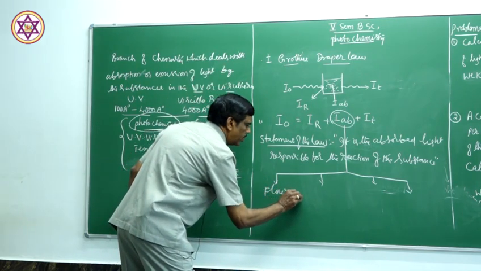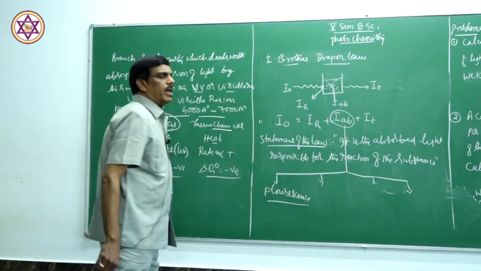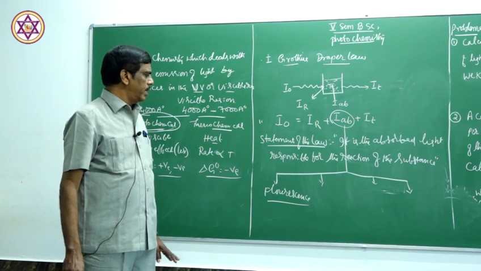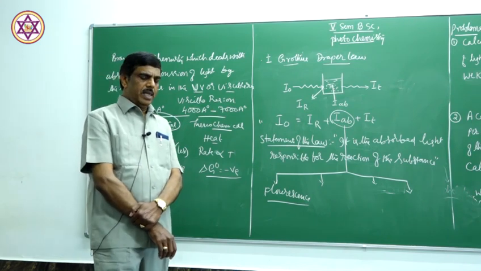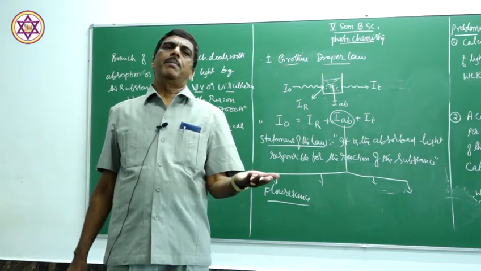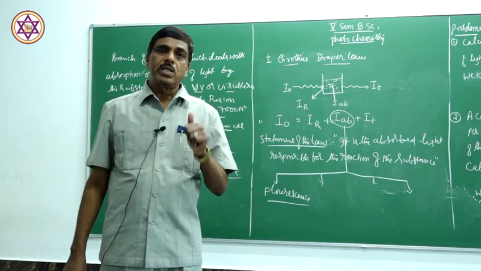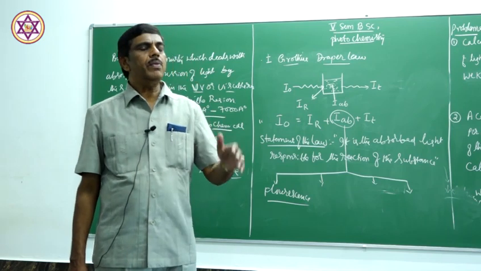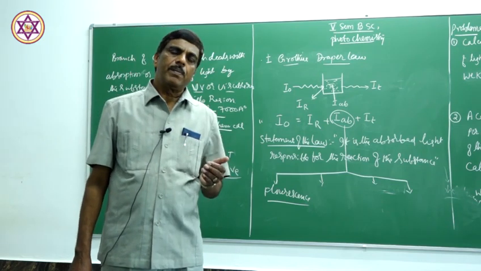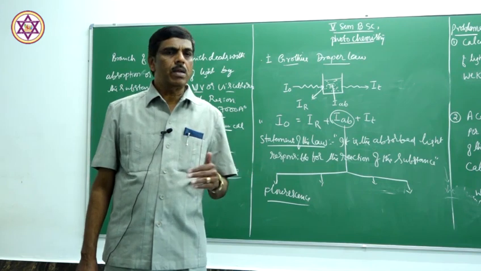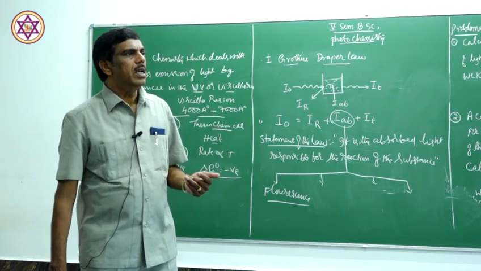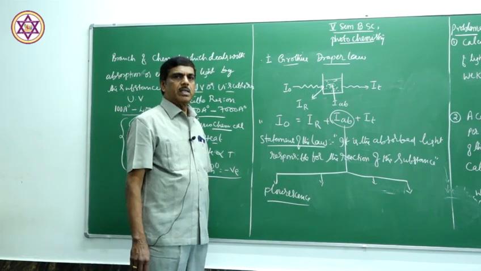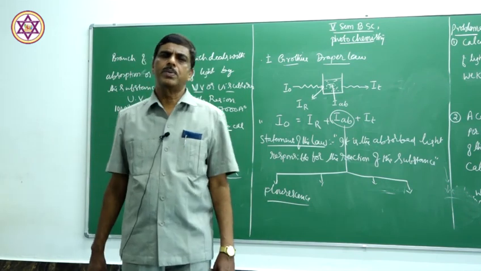Fluorescence is a photochemical change that takes place in the substance, that is, the absorbed light is immediately emitted back. What is the change here? The change is in the wavelength of the absorbed light. Therefore, the color of the absorbed light is different from that of the emitted light, because their wavelengths are different. That is fluorescence, immediate emission of the absorbed light.